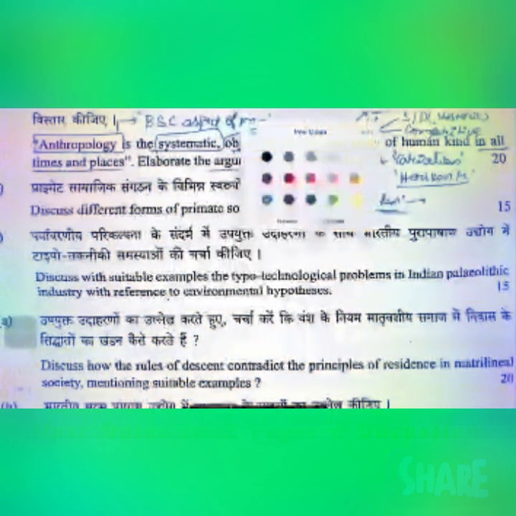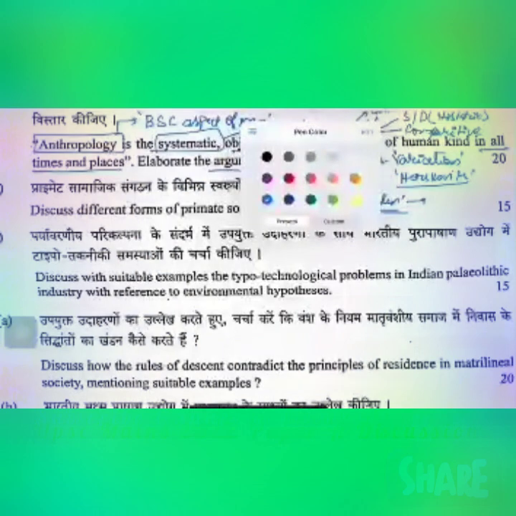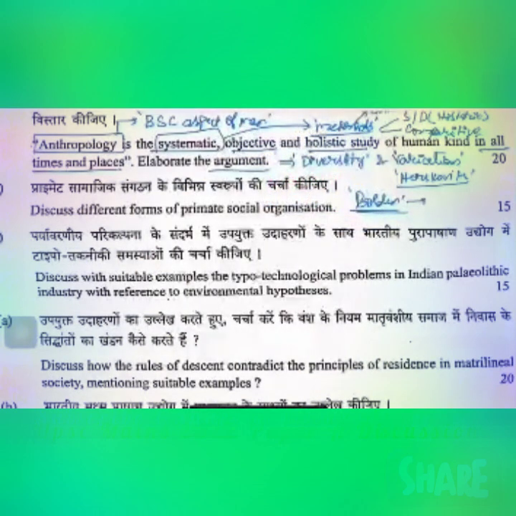Now when we move on to the next question, it is asking to discuss different forms of primate social organization. It is asking about social organization with respect to the primates. Now here, the thinker that is categorically to be used is Jane Goodall. You can talk about Jane Goodall's observations, right? And when we talk about these different aspects of primate social organization, you would see that they involve a number of activities.